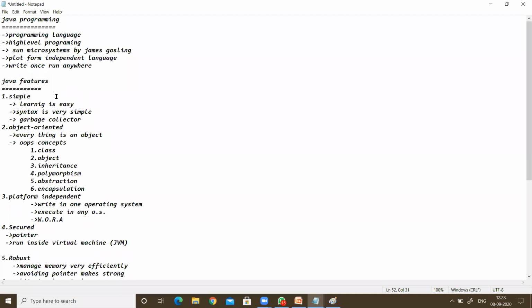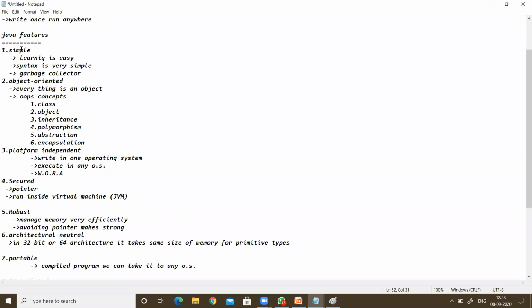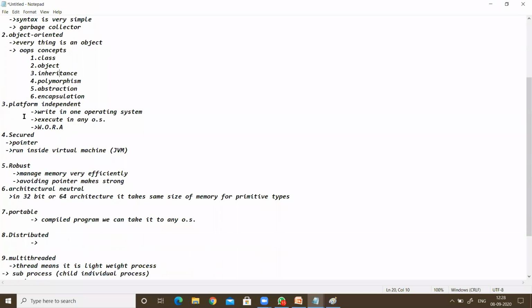Some of the Java features we discussed: it is a simple programming language. It is an object-oriented programming language. It supports object-oriented programming concepts: class, object, inheritance, polymorphism, abstraction, and encapsulation. These features we will discuss in depth in the next class. The next, it is a platform independent programming language. Why are we calling this platform independent? We can write in one operating system and execute in any operating system. That's why we call it platform independent.